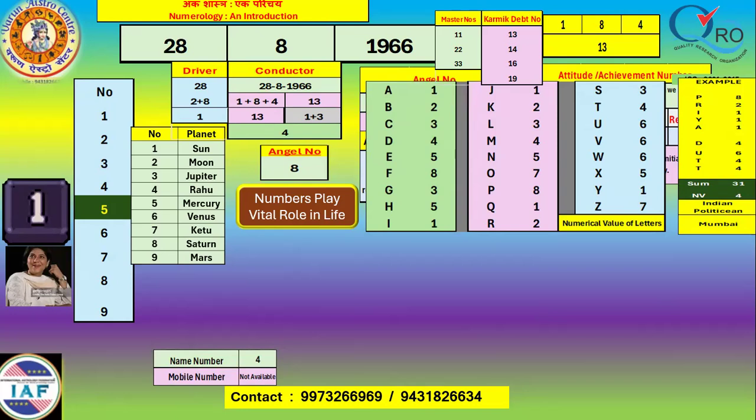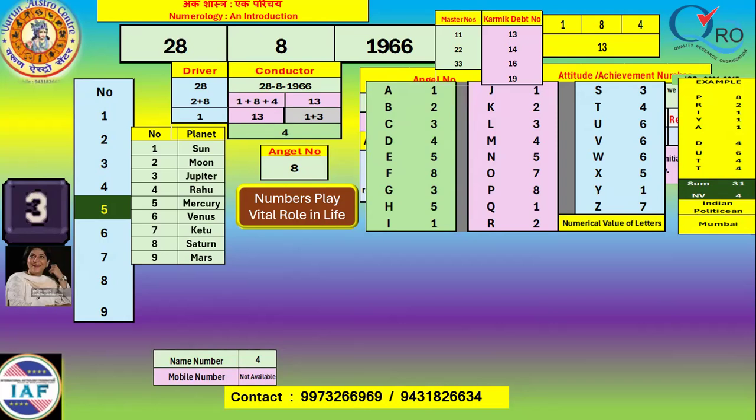And the name number is virtually dynamic cum static because it remains throughout the life. City can change, we can change the house, we can change the vehicle, we can change the mobile number also, but the name is seldom changed. So this is the crux of numerology, that all the numbers are to be converted, even words are converted into numbers.